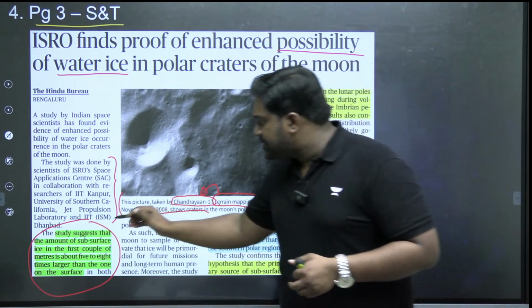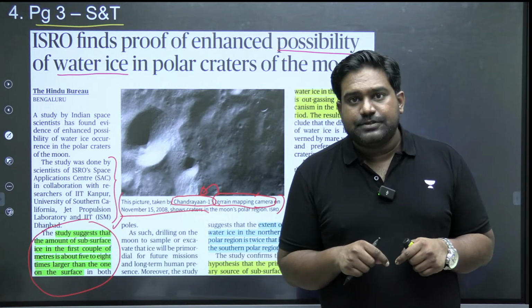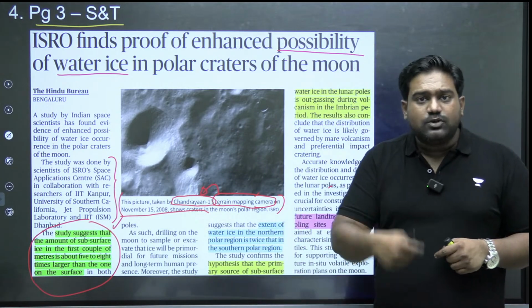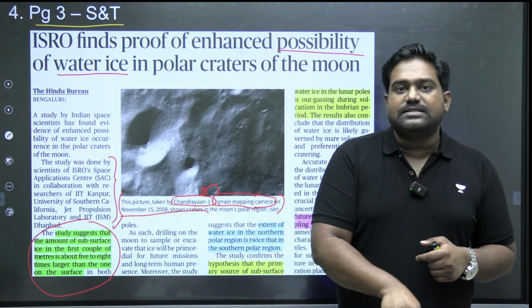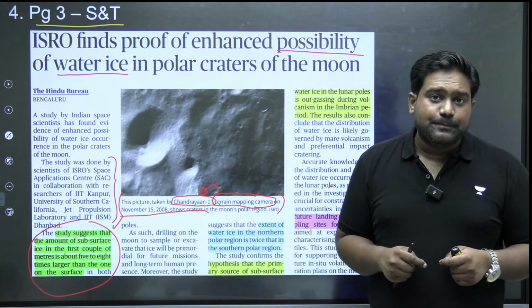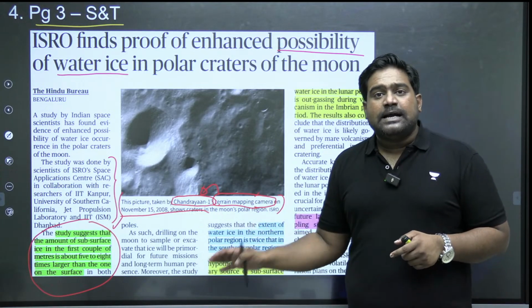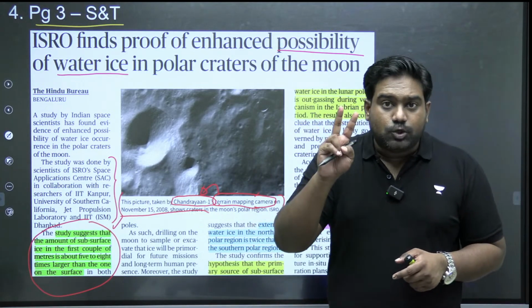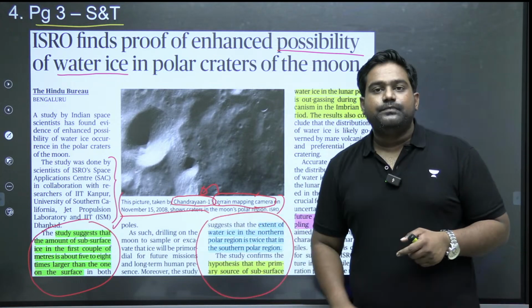So any future mission will focus on digging the lunar surface, at least a few feet, to collect samples and study the presence of water inside the lunar surface as compared to the top layer. And the study has also established that the presence of water ice in the North Pole is almost twice, double, the concentration of water ice in the South Pole.